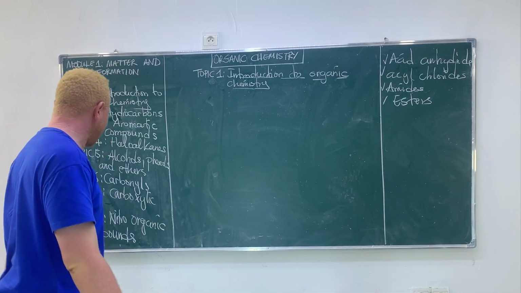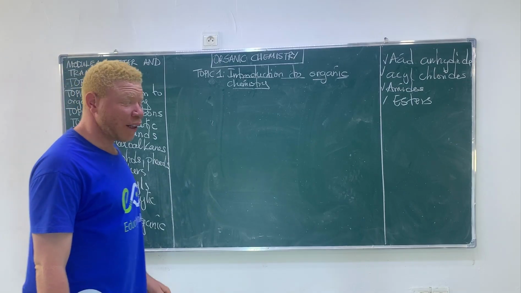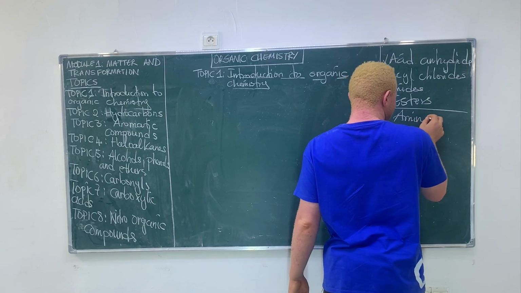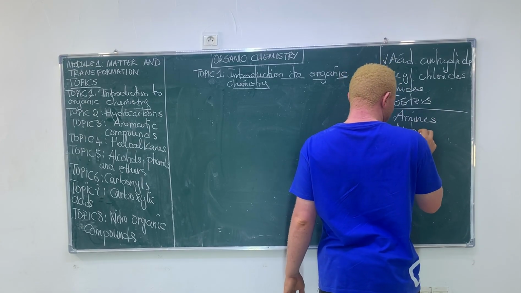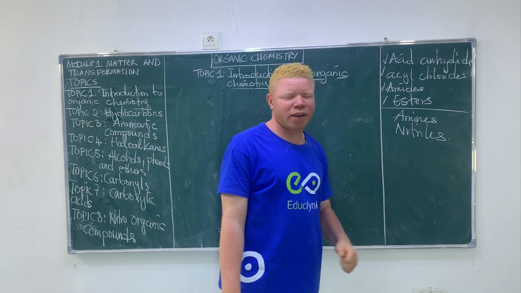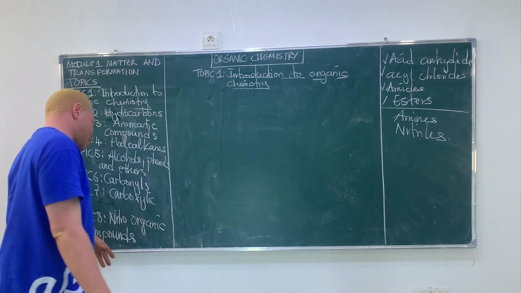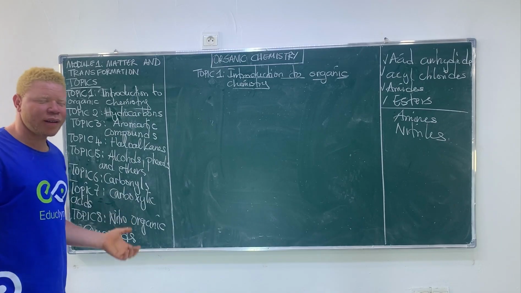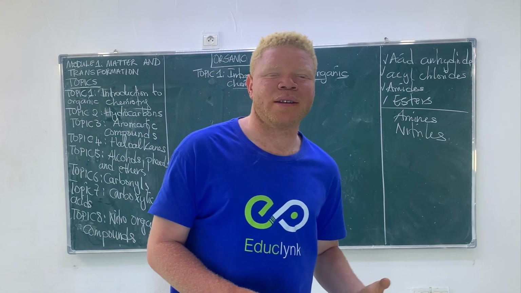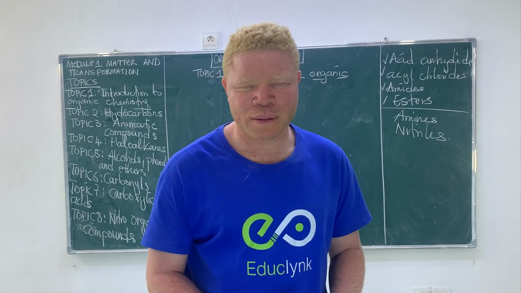After carboxylic acid derivatives, we have organic nitrogen compounds, which include amines and nitriles. After that, as a bonus topic, we shall see organic synthesis. Why organic synthesis? Organic synthesis will enable us to move from one homologous series to the other.